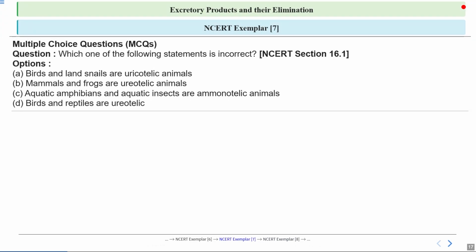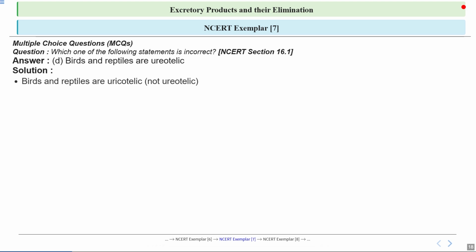Now let's move on to question number 7, which is: which of the following statements is incorrect. We have to opt for the incorrect one. Here, option A is birds, ants, and land snails are uricotelic animals. Option B is mammals and frogs are ureotelic animals. Option C is aquatic amphibians and aquatic insects are ammonotelic animals, and option D is birds and reptiles are ureotelic. So let's see the answer.